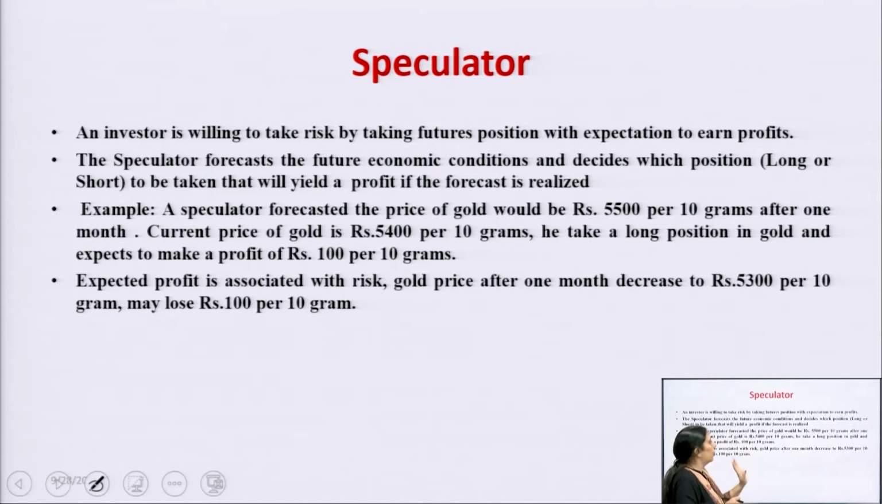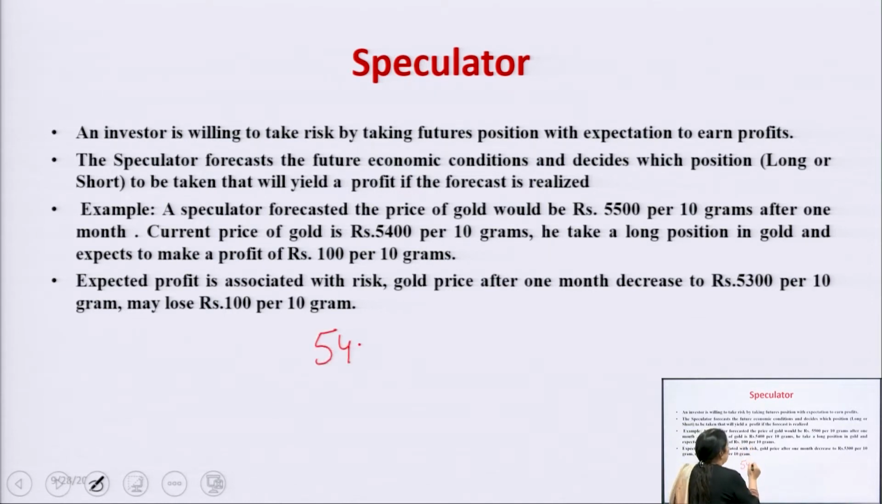And this is also given in the question. A speculator forecasted that the price of gold would be rupees 5500 per 10 grams after 1 month. Now the current price is 54. He is expecting that the price is going to increase, but it may increase, it may decrease. It depends on the market situation. Suppose he has entered into the market at the price of rupees 5400 per 10 grams.